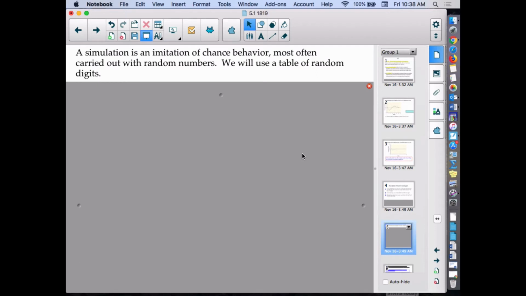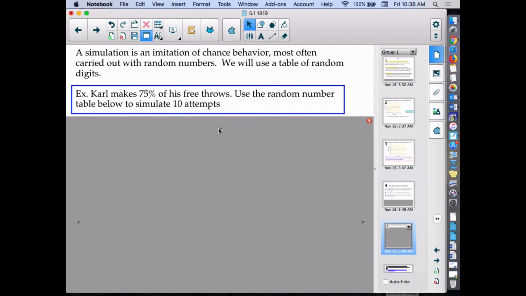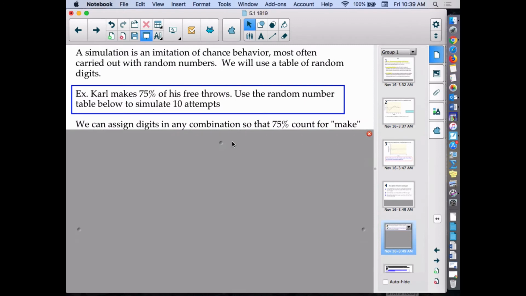Okay, a simulation is an imitation of chance behavior most often carried out with random numbers. And we are going to use a table of random digits to do our simulation. So let's say Carl makes 75% of his free throws. Before, when we used a random number generator, it was to select a sample. Now we're going to use the random number table below to simulate 10 attempts. To use random numbers for simulating probability, we need to assign digits to stand for either making or missing. So we can assign digits in any combination so that 75% of our digits would count for making and 25% would count for missing.